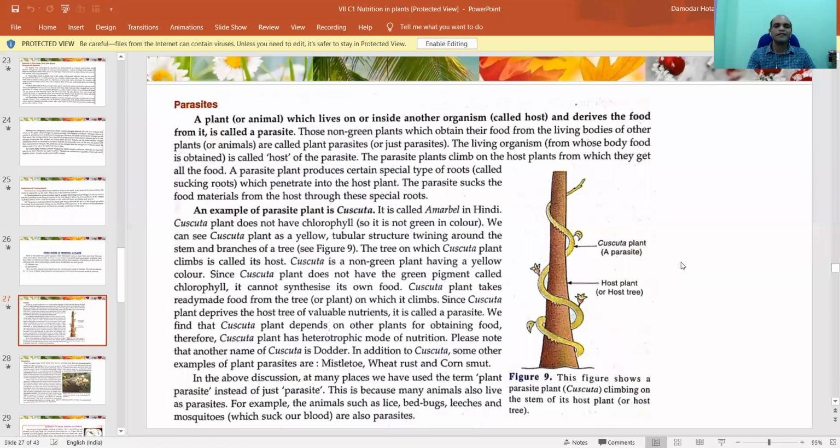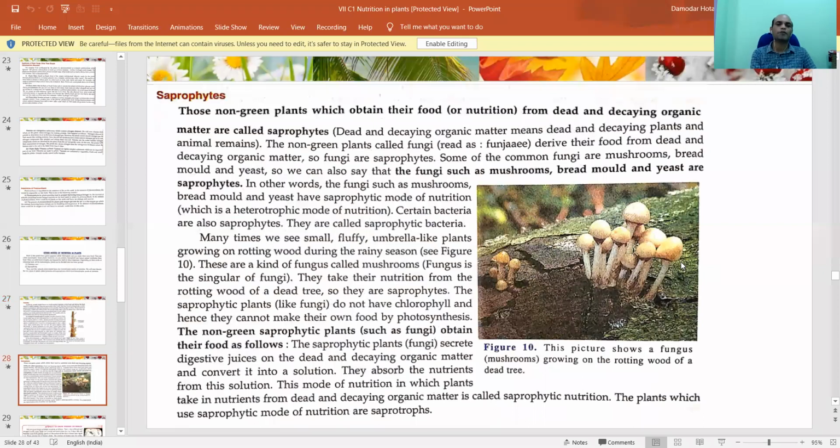Next comes saprophytic. That's called saprophytic activity or saprophytes. What are they? I have discussed earlier. Mushroom. We all love it. If you go to any restaurant, you say, "Hey, mushroom." Sometimes mushrooms are not good to eat, but there are many good mushrooms. We can eat it, right?